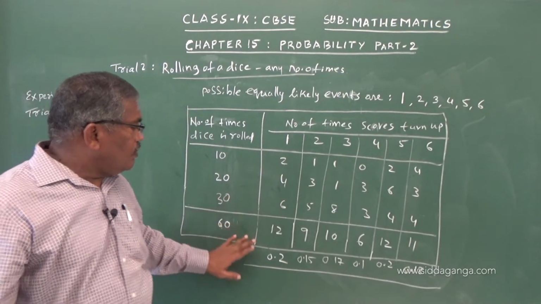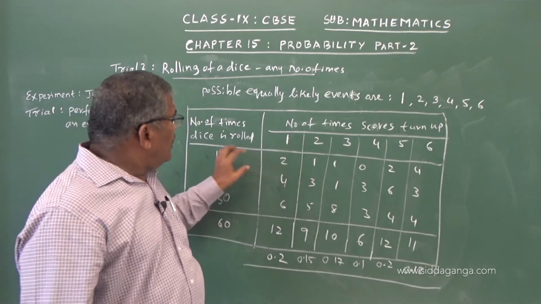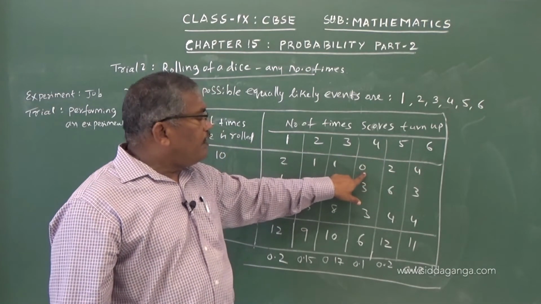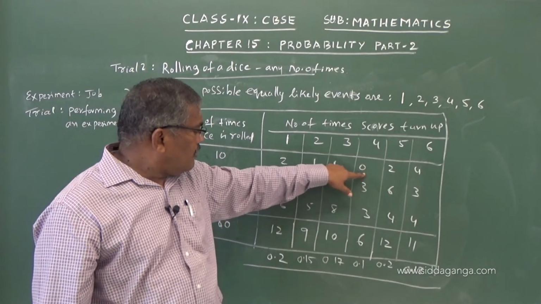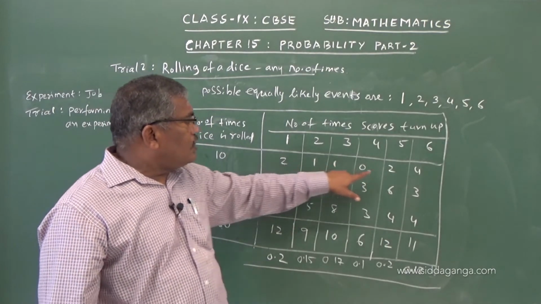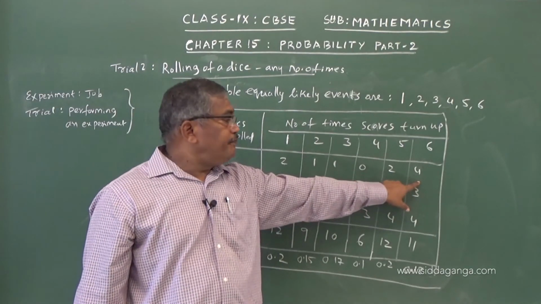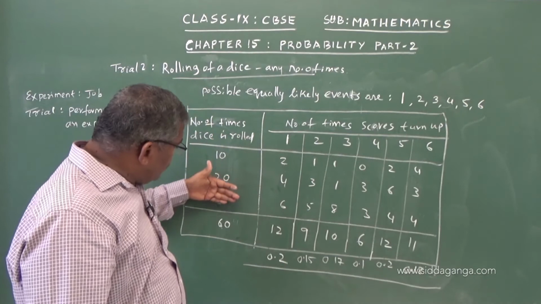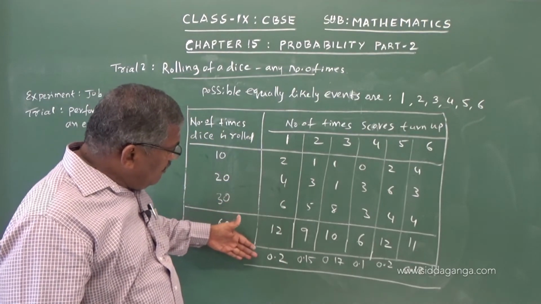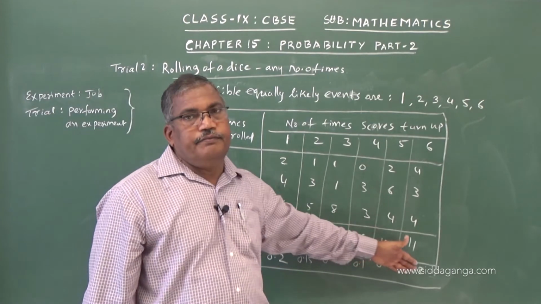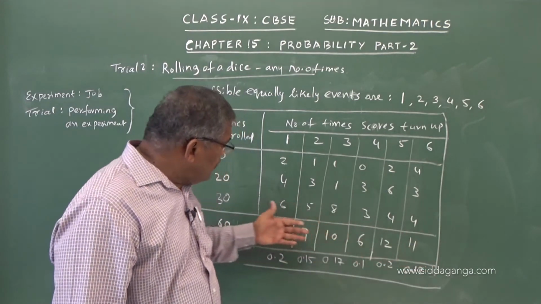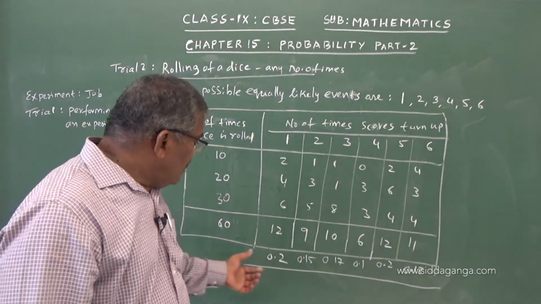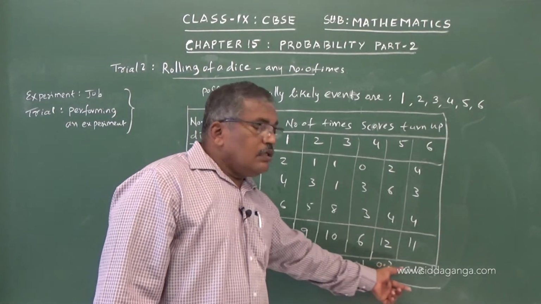So you can see here, in a small number of trials 4 was having only 0 and 6 was having highest probability. But as the trials increase, everyone will have a share, and at the end, even if you add some more trials, they all will become equal.